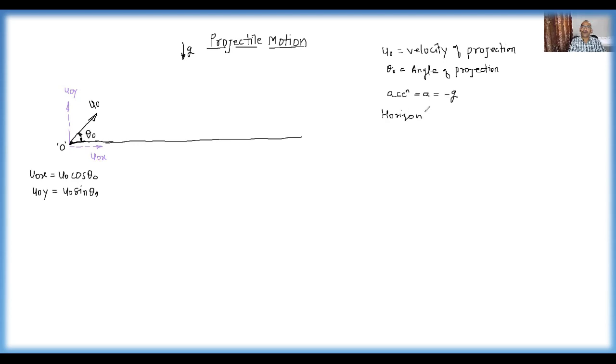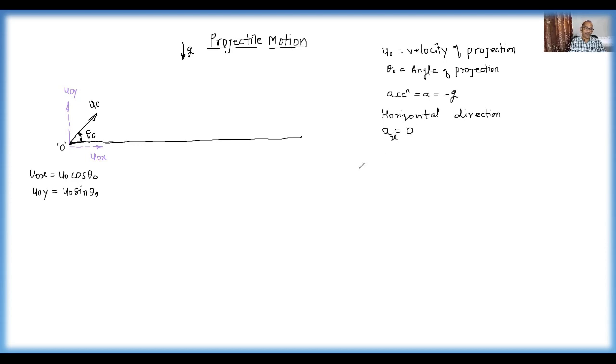In the horizontal direction, what the acceleration of the particle is, is very important. As the resultant acceleration is in the vertical direction, in the horizontal direction there is no acceleration. That means acceleration along the x-axis is 0.